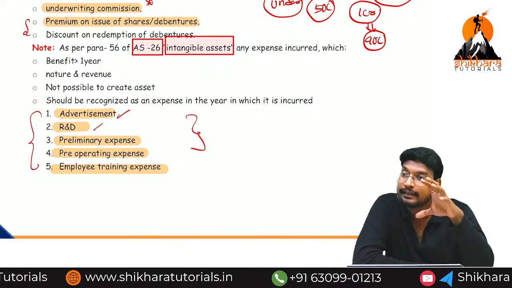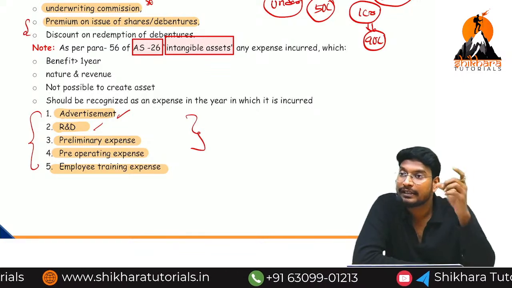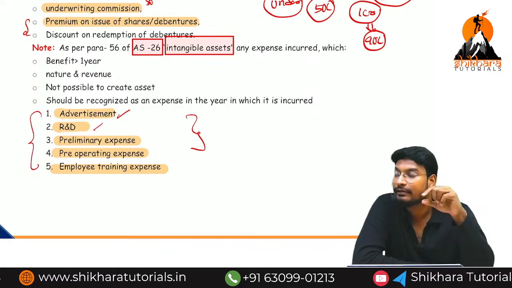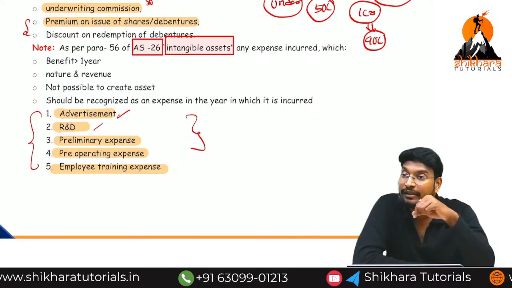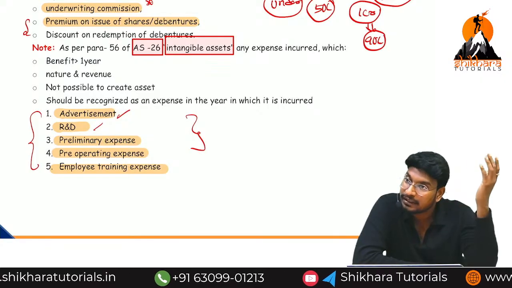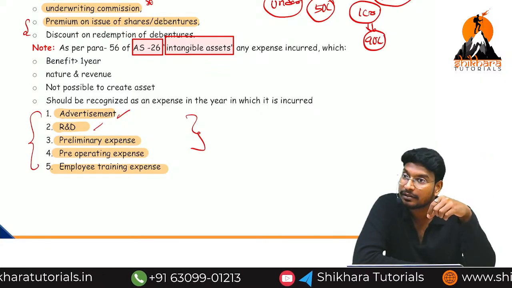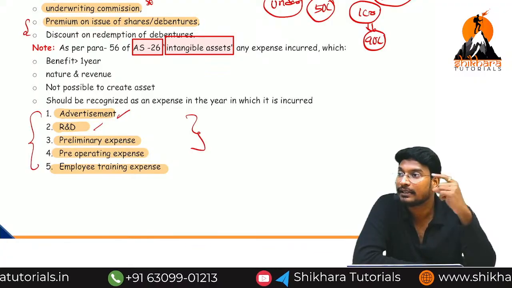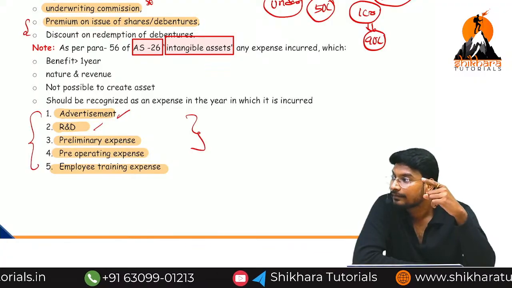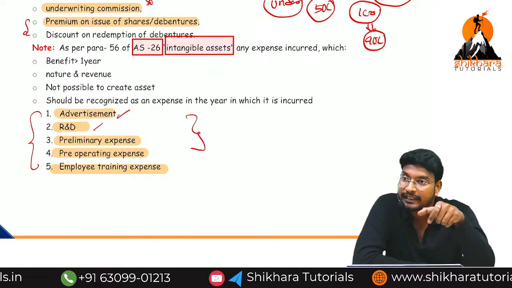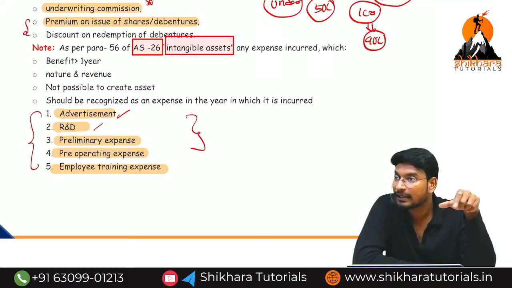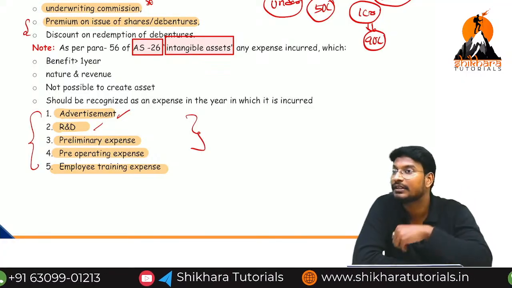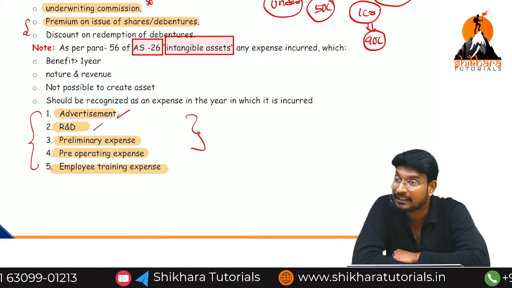After incurring the research and development, we have invented one vaccine. For that we are getting a benefit. Is the benefit more than 1 year or less than 1 year? More than 1 year. Normally this research and development cost is incurred for a product, for a fixed asset. That means this is called deferred revenue expenditure or normal capital expenditure.